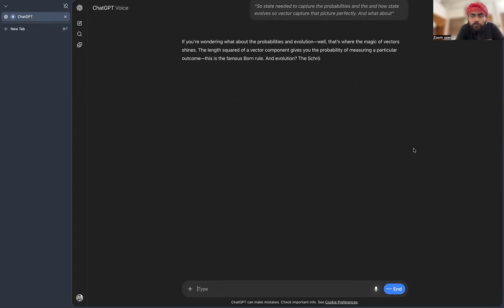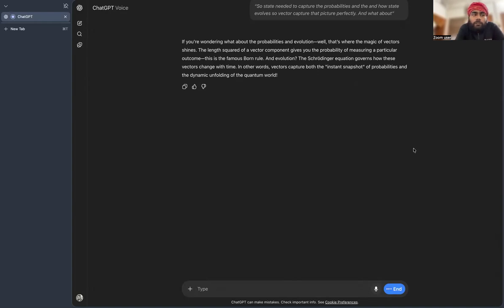This is the famous Born rule. And evolution? The Schrödinger equation governs how these vectors change with time. In other words, vectors capture both the instant snapshot of probabilities and the dynamic unfolding of the quantum world. So basically a vector is the essence where the state is being captured for the quantum world.